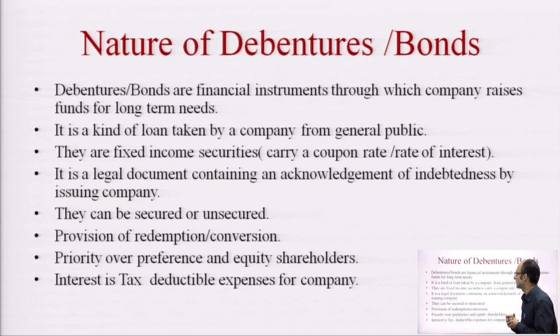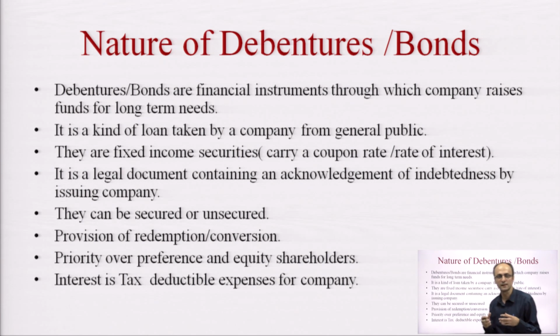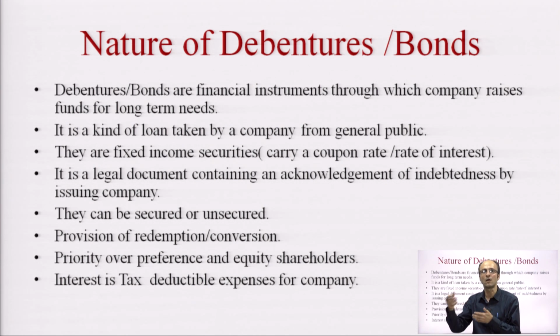The second point that we will be dealing with is that it is a kind of loan taken by a company from the general public. What does this point tell us? This point tells us that when a person purchases a bond, he becomes a creditor of the company. If a company is issuing a bond to raise long term funds, they become liable towards the bond holder to pay the principal amount after the maturity of the bond.